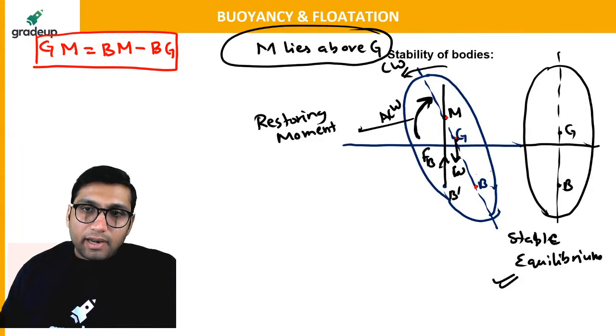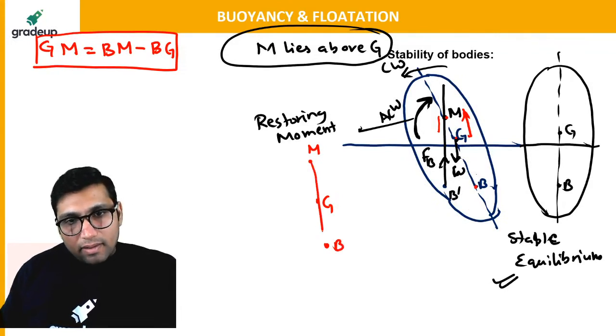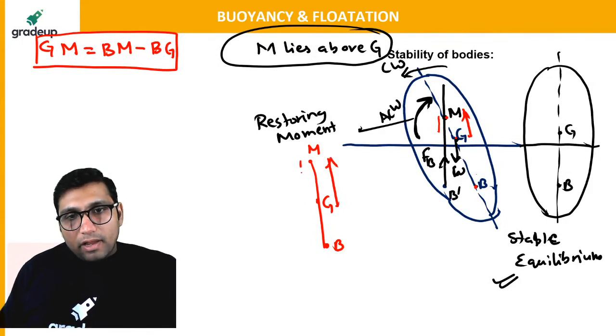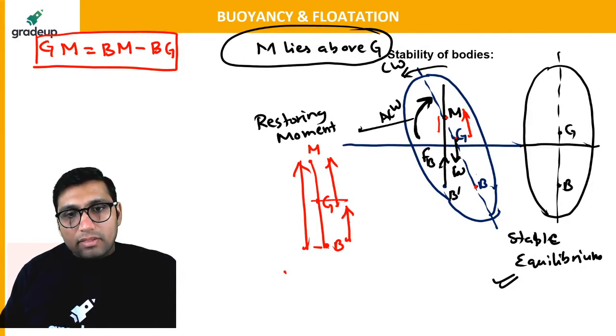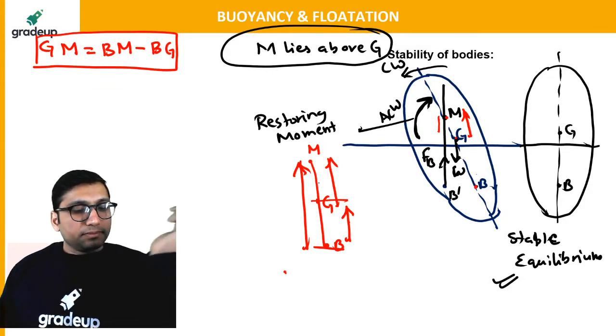If all these points M, G and B lie in a single line, then to find the value of GM you simply subtract BG from BM.